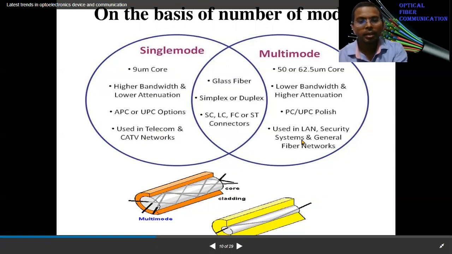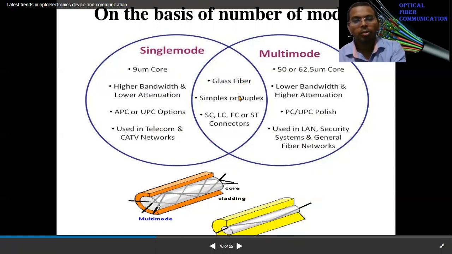And there is another one here you can use in LAN. This you can use in telecom. Generally in telecommunication, single mode fiber is used, but to supply internet services, multi-mode fiber is being used. This is the major example.